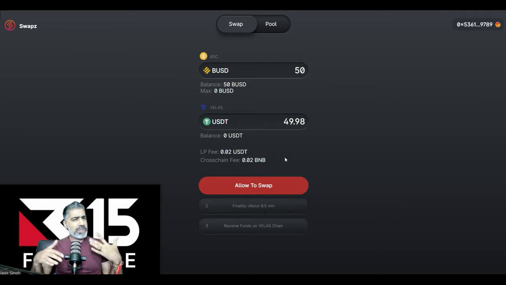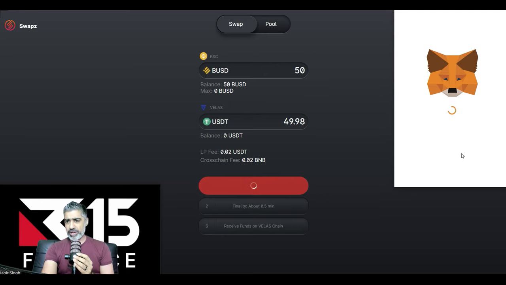There are possibly cheaper ways of doing it. That's what I've noticed. Not by much, but this is one of the easiest, simplest, fastest ways of doing it, especially if you're doing larger amounts. And Swaps is quite a new protocol, but I like it. I like it a lot. So we're just going to confirm.